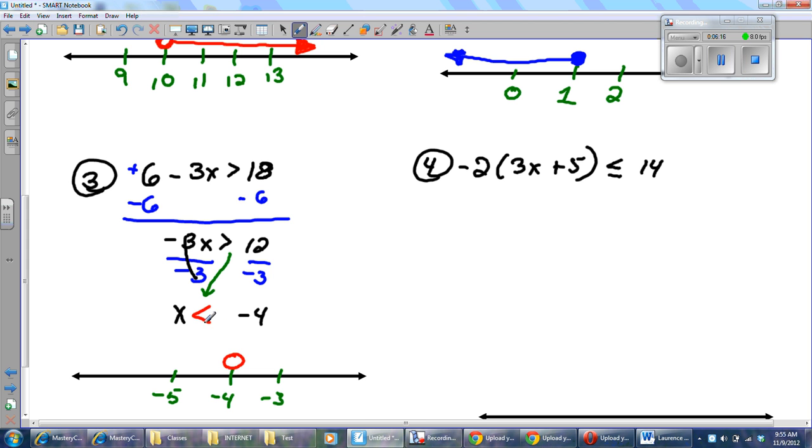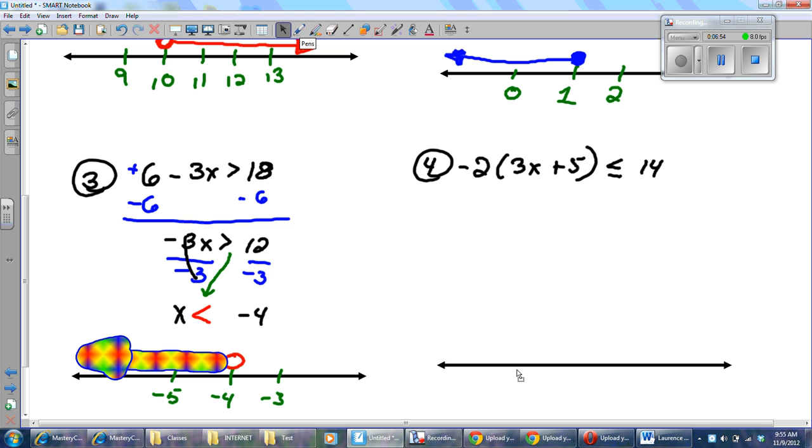Now, what number makes this true? Is negative 3 less than negative 4? Ask yourself, would you rather owe somebody $3 or would you rather owe them $4? I'd rather owe them 3 because I owe them less money. Therefore, I can pay them off a little bit sooner. So since negative 3 does not make it true, but negative 5 does, I will shade in the direction of the negative 5. And there's my arrowhead. All right, so that's it. This stuff is pretty darn simple if you ask me.